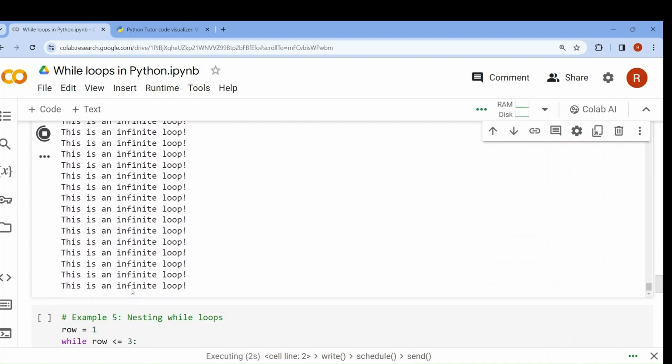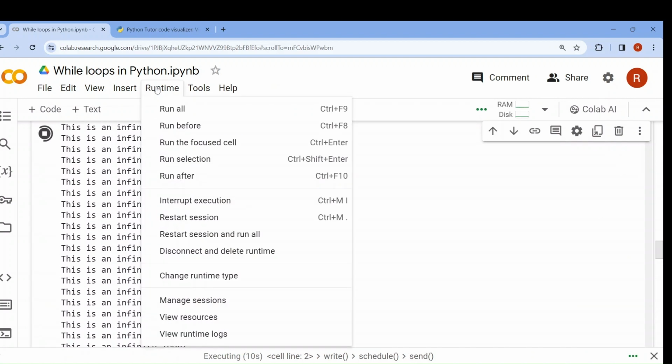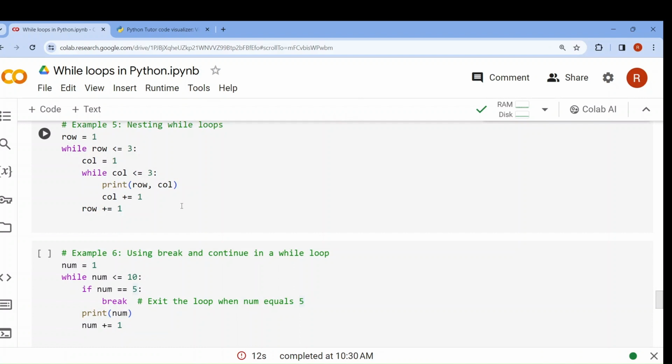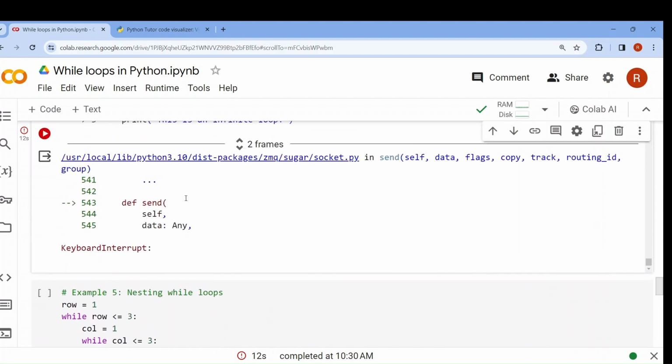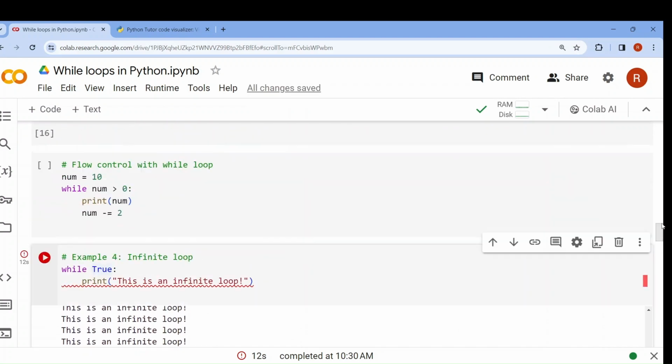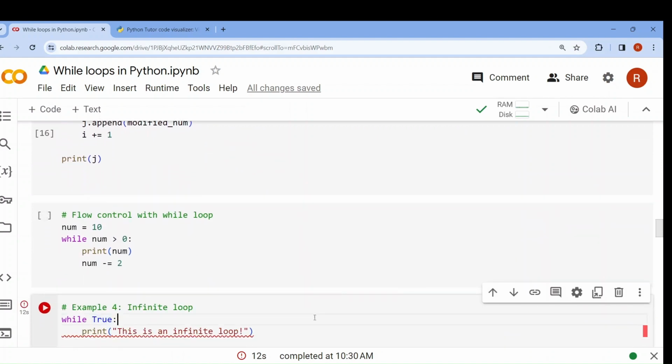See, this will continue printing. Then just go to the runtime and interrupt execution. Anyhow, if you're using another notebook also, there must be a way to interrupt the execution. Okay, but always make sure that you don't provide any condition like that.